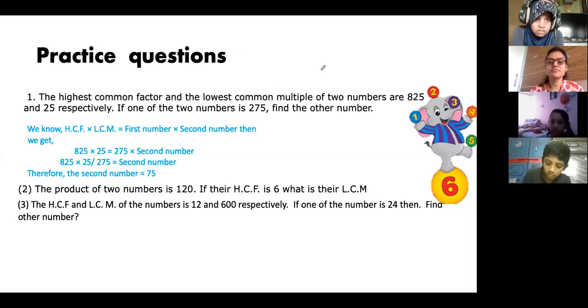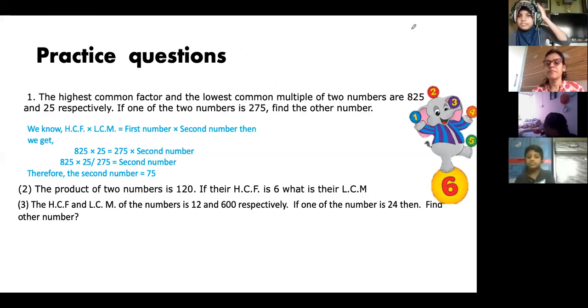Okay, so the HCF and LCM of two numbers is 12 and 600. Who has got the answer? Yes, Abdullah, you have got 300. Okay, 300. Anyone else? Allow everybody to annotate, and your annotation time starts now.